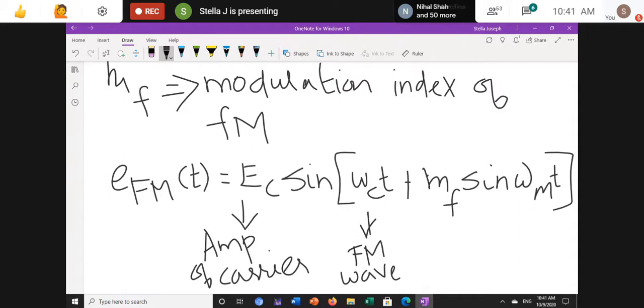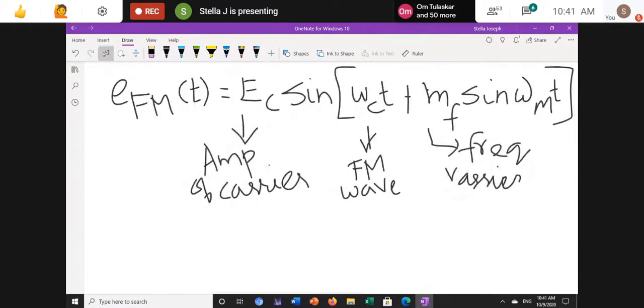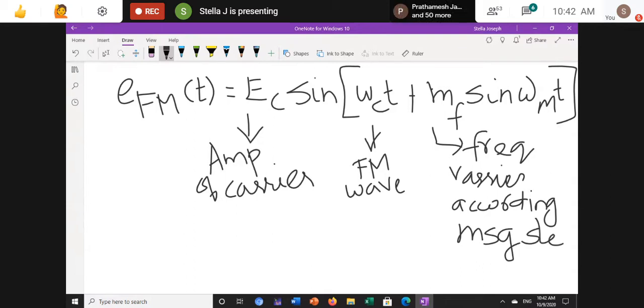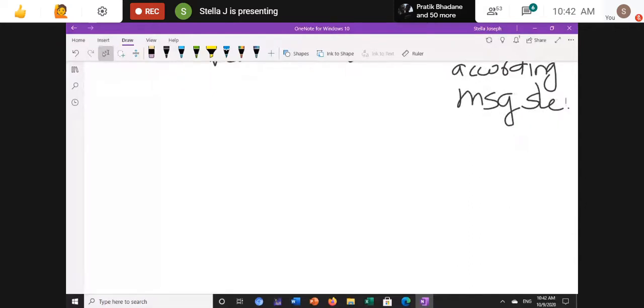So what is this mf representing? The frequency varies according to the modulating signal, the frequency varies according to the message signal.